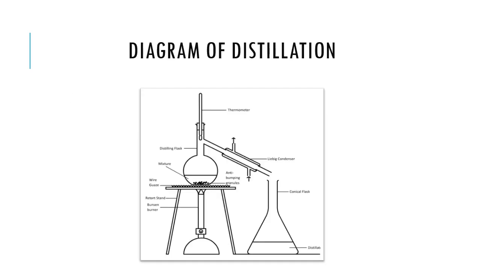Now students, I have shown the distillation through a diagram. Distillation is performed with a setup as shown in this figure. The mixture is boiled in a flask and the emerging vapors are cooled in a Liebig condenser and collected in a flask, or you can say here I have shown the conical flask. A Liebig condenser is a long tube provided with a jacket through which water is circulated for cooling the vapors in the tube. We can prepare distilled water in the laboratory by this method. So you have to draw this diagram also in your assignment copies.